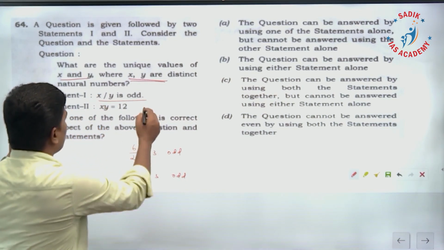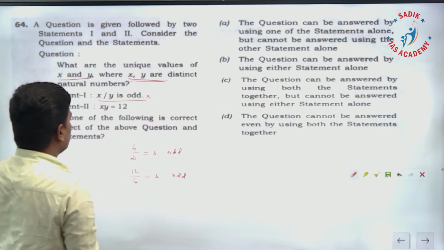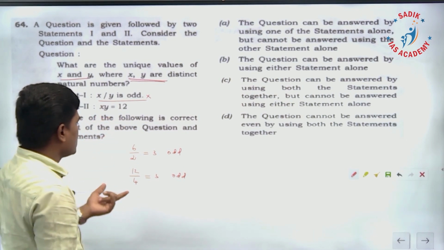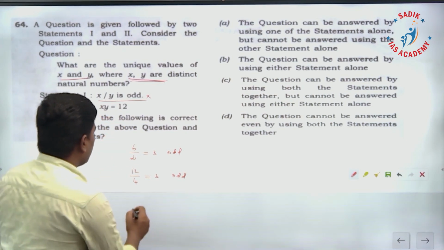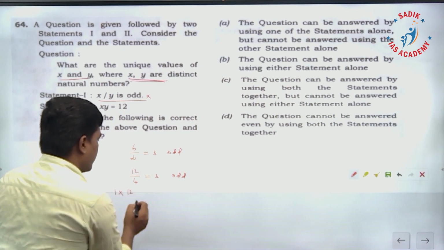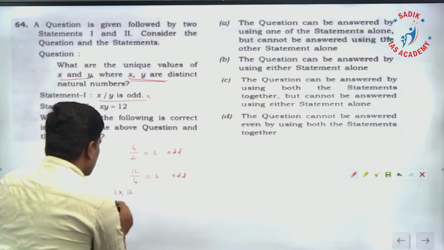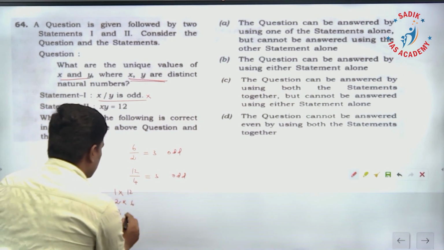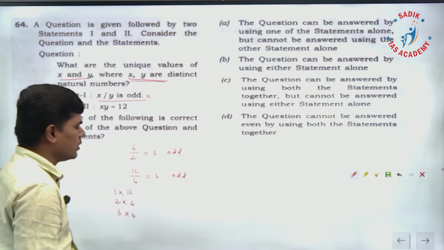So statement 1 alone is not sufficient to answer the question. Statement 2, xy is equal to 12, multiplication is 12. So multiplication 12 means it can be 1 into 12 or 2 into 6 or 3 into 4. What is the possibility?